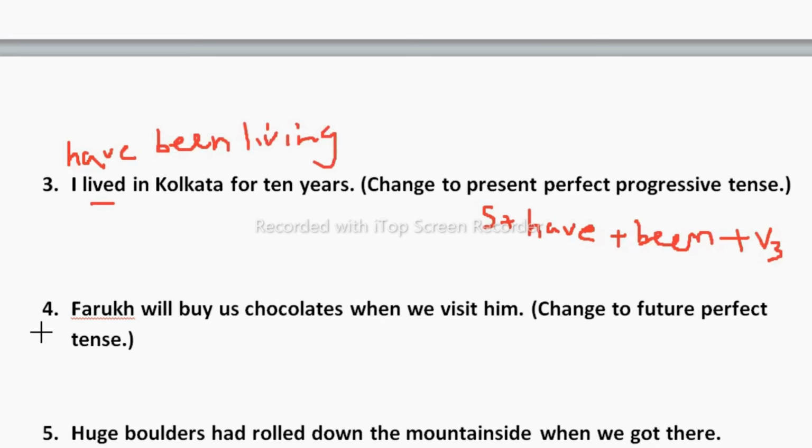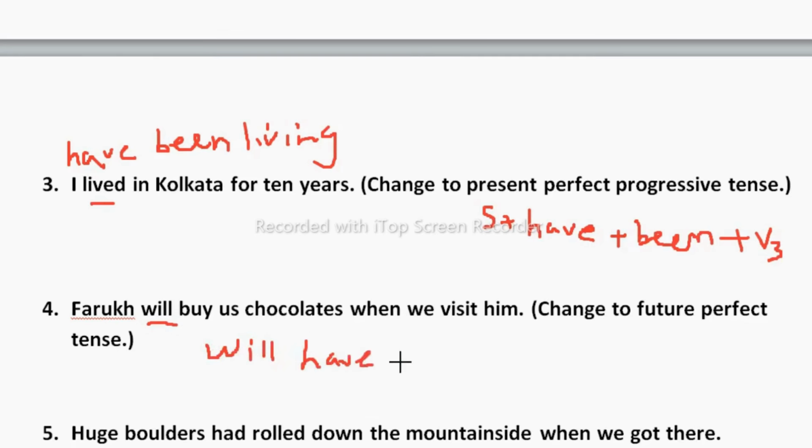Now let's move to the next one. Farooq will buy us chocolates when we visit him. Will is there, so this is definitely future tense. Change to future perfect tense. It is simple future. We need to change to future perfect. So the structure is will have plus V3.